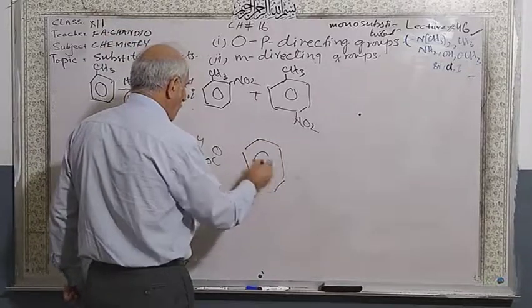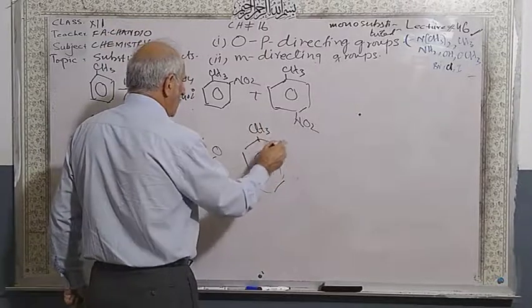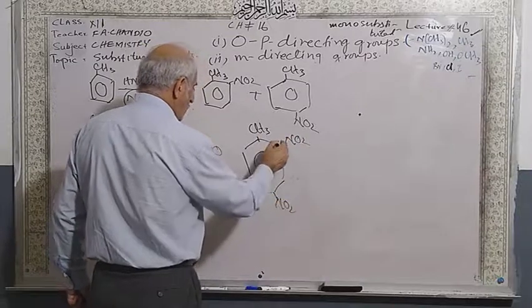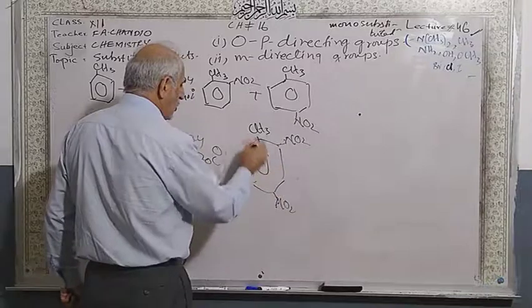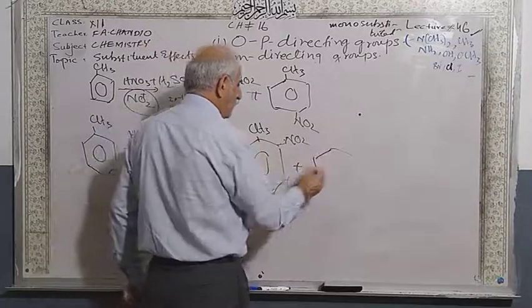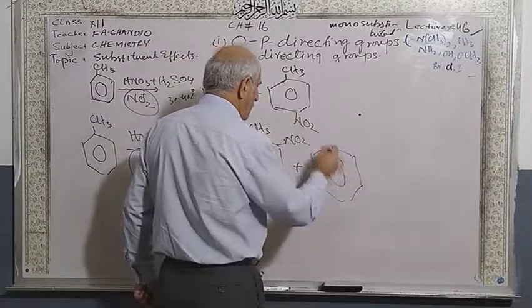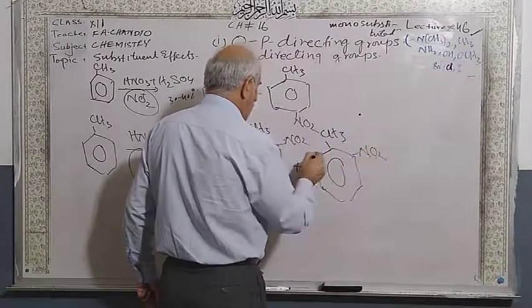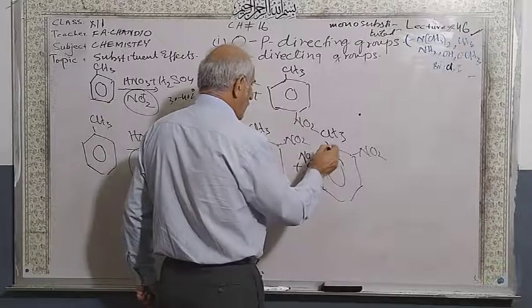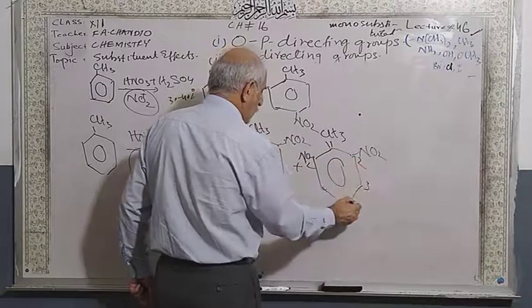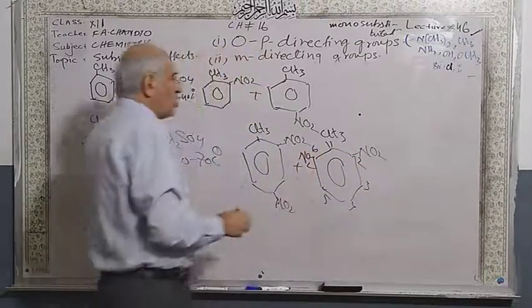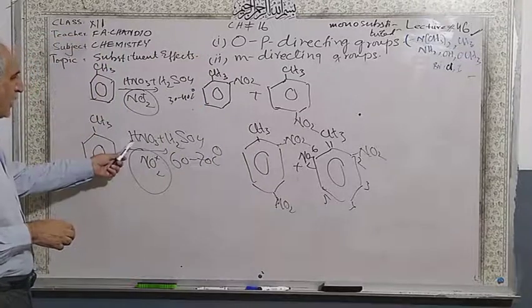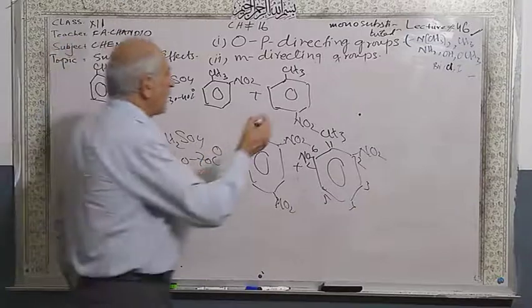Only one compound: the ortho position the same and the para position the same. So ortho para dinitrotoluene, this is the methyl group, and here is a nitro and here is a nitro. 1, 2, 3, 4, 5, 6. 2,6-dinitrotoluene. So the reactivity of benzene is increased.